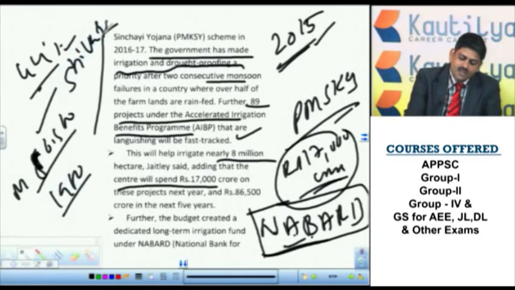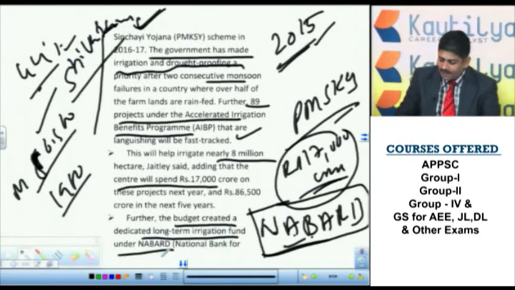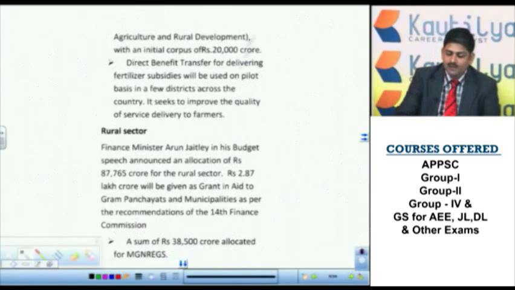This is a stock GK question, another one. NABARD was established on whose recommendations? Shivaraman's committee recommendation. Now, the budget created a dedicated long-term irrigation fund under NABARD. This is the important one. Its initial corpus fund is 20,000 crore. This is a very, very important one.